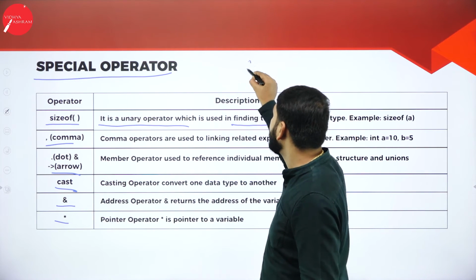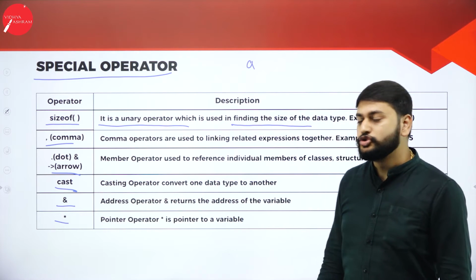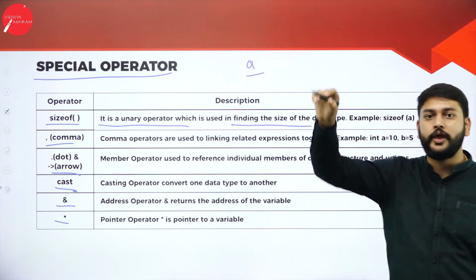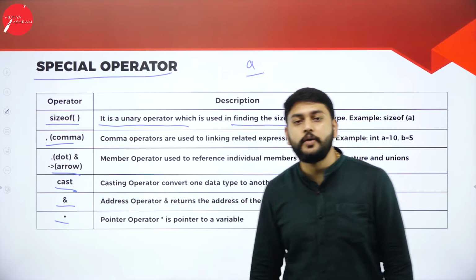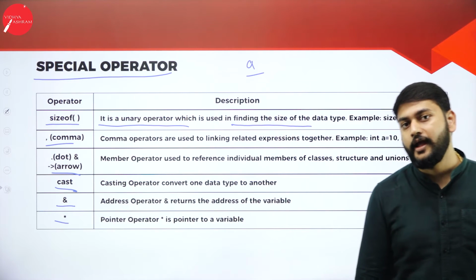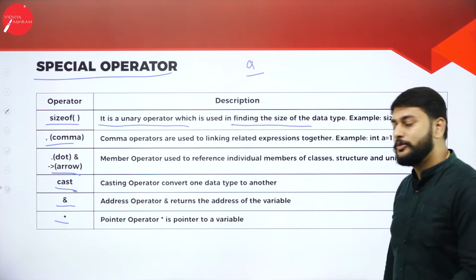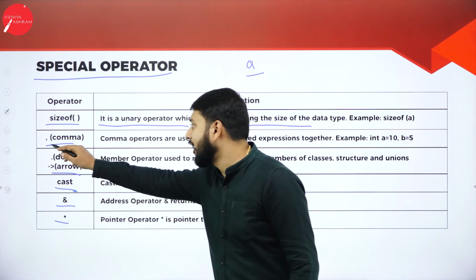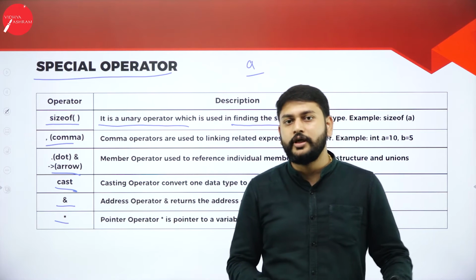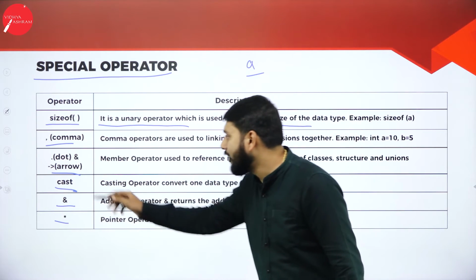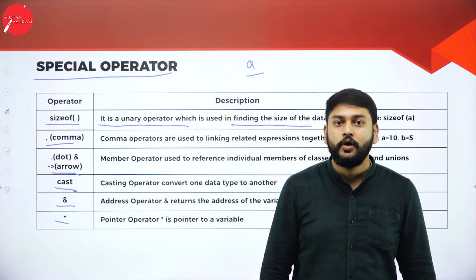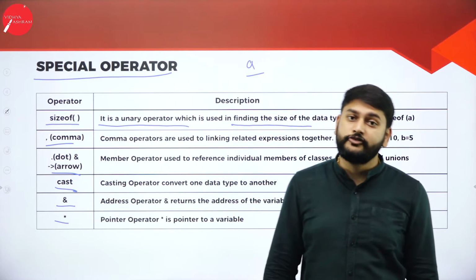For example, I have taken a variable A. I need to check the size of this variable. How do I do it? I will write sizeof A. Then I have comma. I will use comma to separate one variable from another variable. Then I have dot. I have arrow.